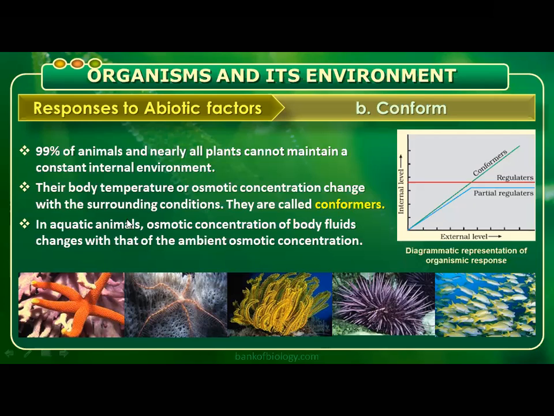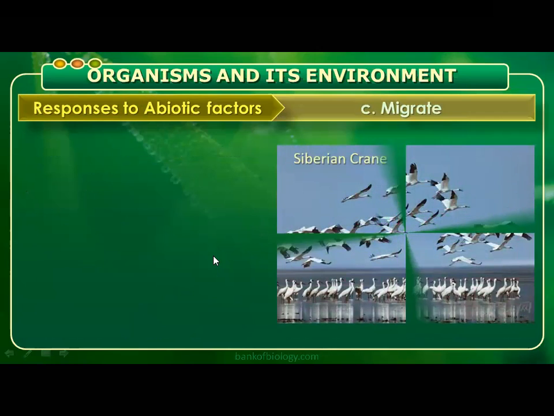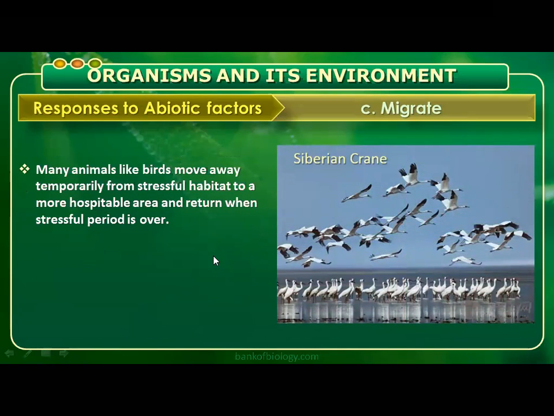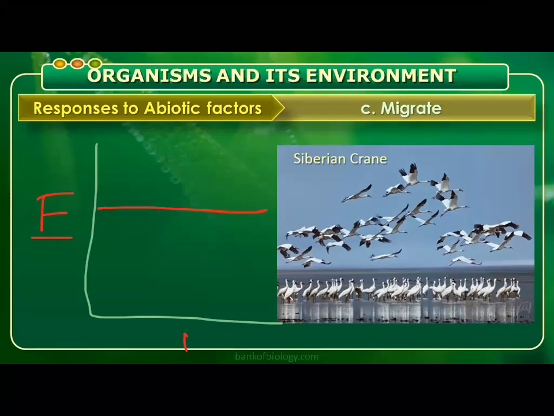In aquatic animals, we will discuss osmotic concentration tomorrow, but let me read a statement first. In aquatic animals, osmotic concentration of body fluid changes with that of ambient osmotic concentration. And now let me show you the graph, the graph which explains the partial regulator. We said regulator means constant body temperature, irrespective of both external level and internal level.